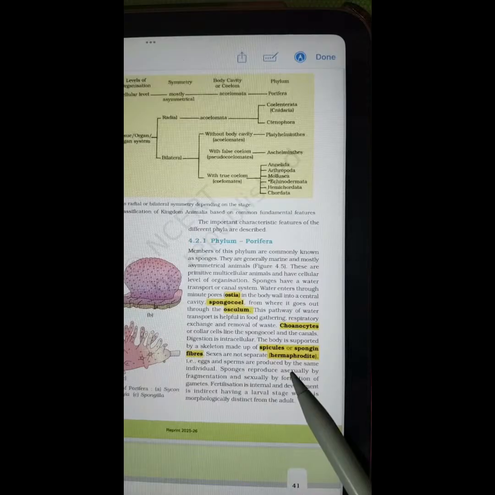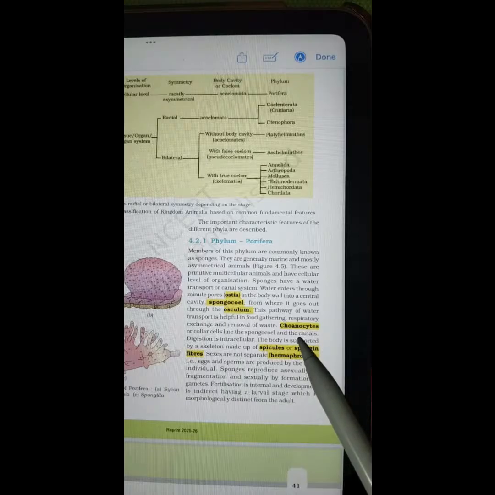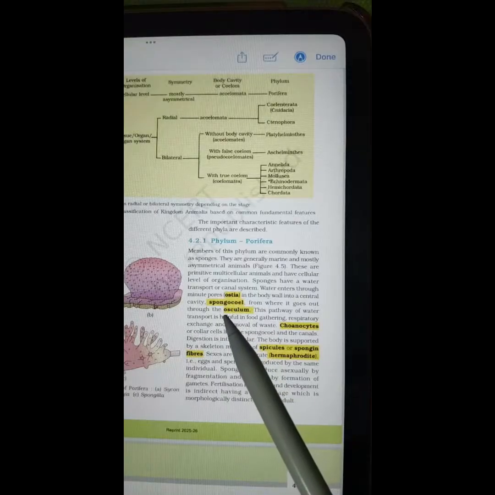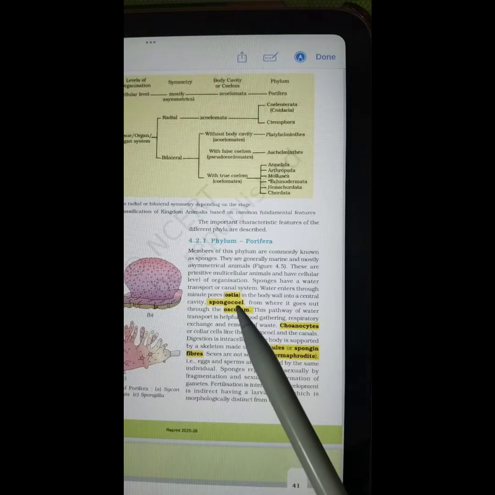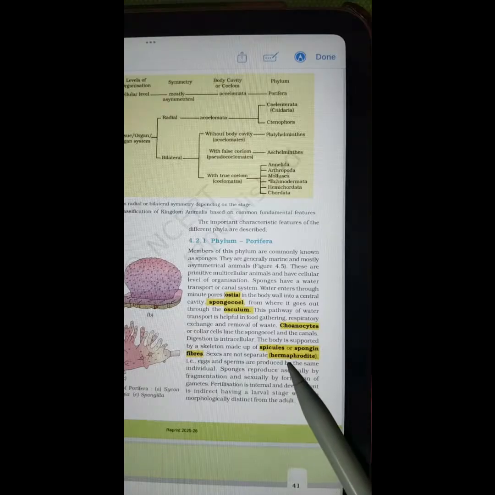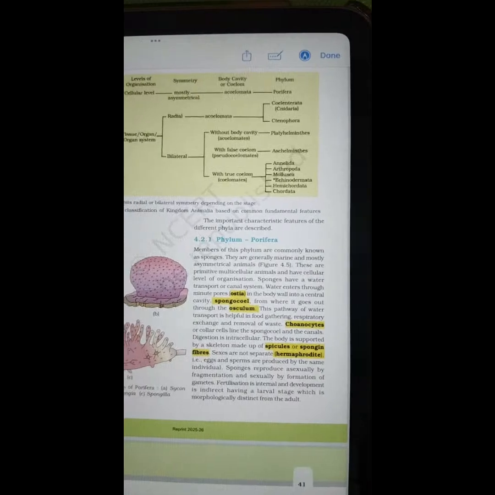Hermaphrodite means male and female in the same body. Choanocytes are the flagellated cells in the members of the porifera. Members of the porifera are known as poriferans. The pores that occur on their body are known as ostia. The cavity present in the body centrally is known as spongocoel. An opening from where the water goes out is known as osculum. So ostia, spongocoel, osculum, choanocytes, spicules, and spongin fibers, they all comprise the water canal system of the porifera.